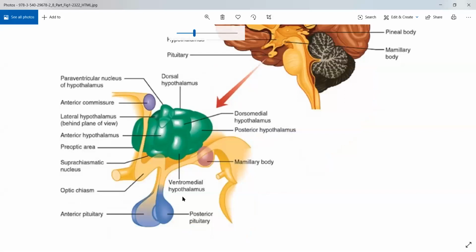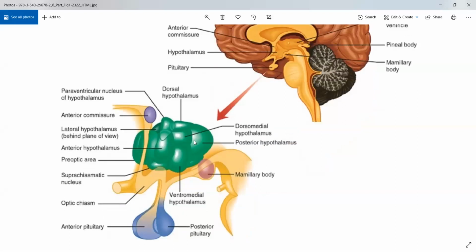See, this is an enlarged image of the same thing. The hypothalamus has several parts, several nuclei in a sense, but we will not go into detail on that. The whole green part is your hypothalamus. The hypothalamus is connected to your anterior pituitary. This is the anterior pituitary, here is your posterior pituitary, through your infundibulum. This tube which you see in between is your infundibulum.